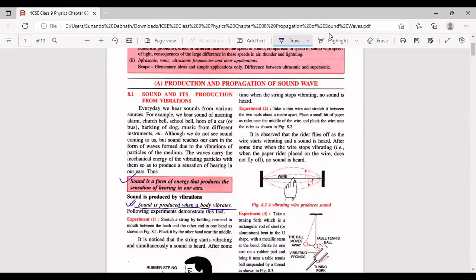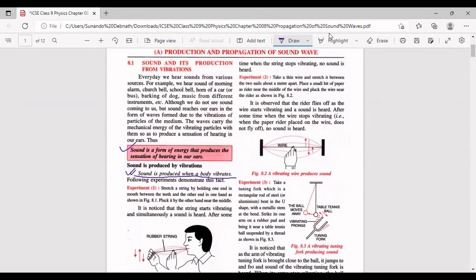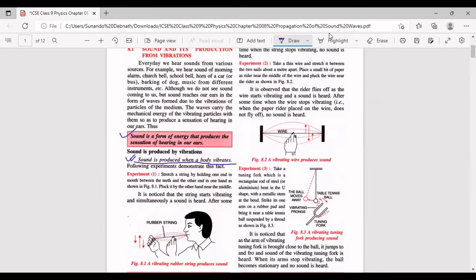Now, this fact can be demonstrated or can be proved by these 3 experiments which are given below. So these are very simple and basic experiments, and we all can do that. In fact, the first and the second one is so simple that even we can do it in our homes with the things that we have around us. It's very simple. All right. So what is the first experiment?